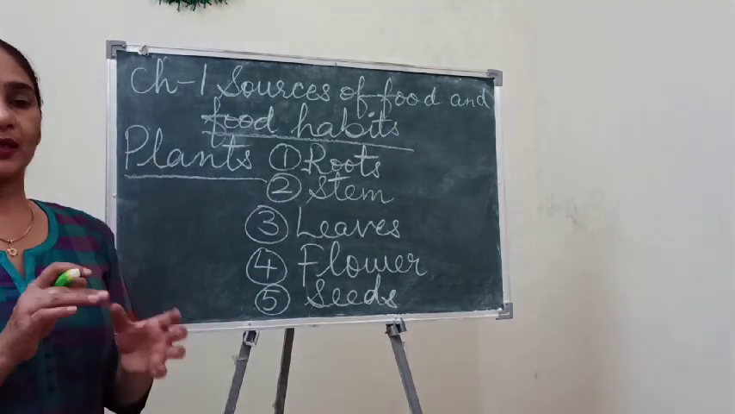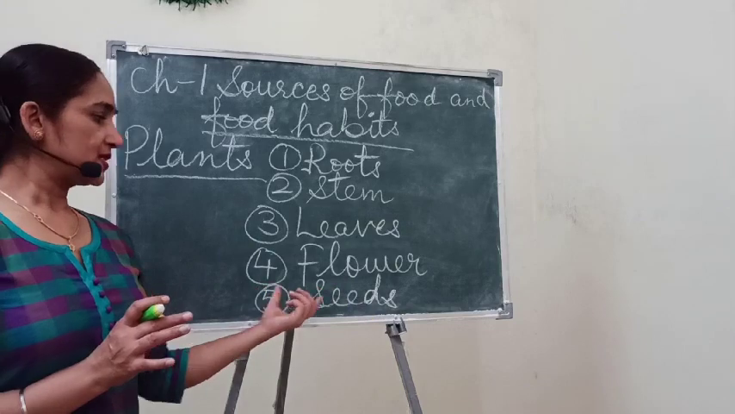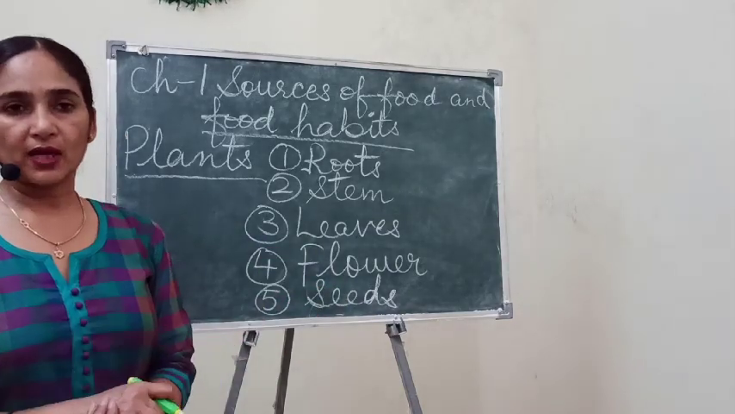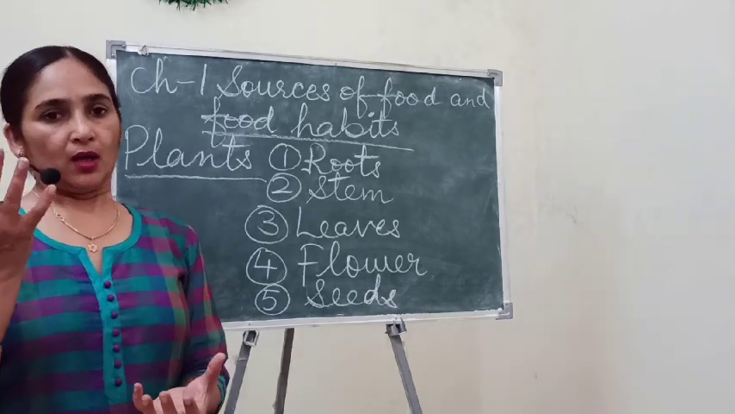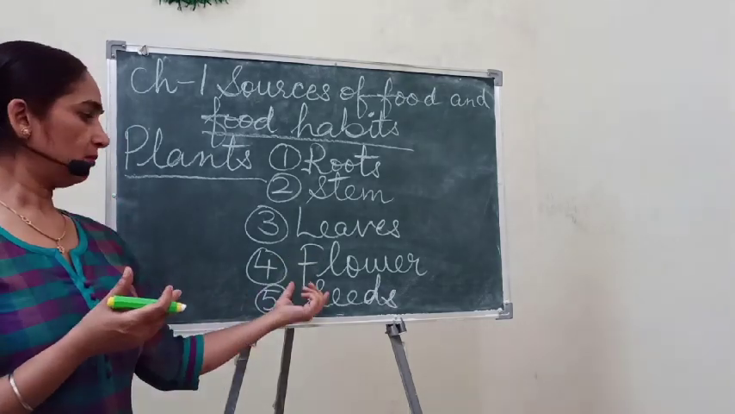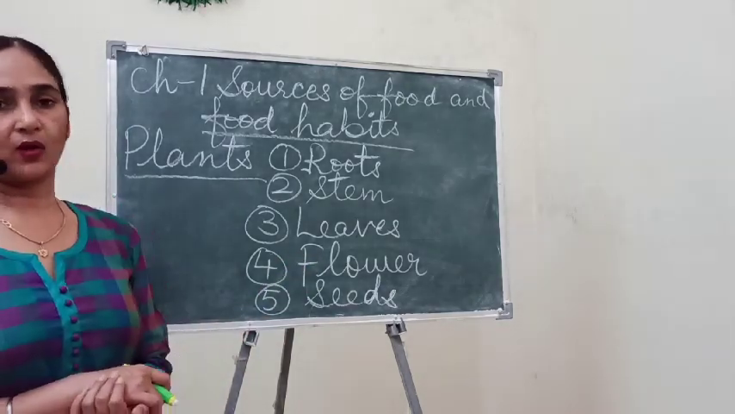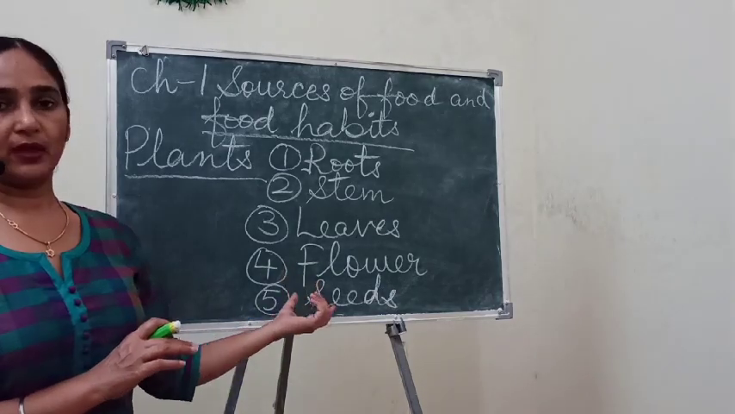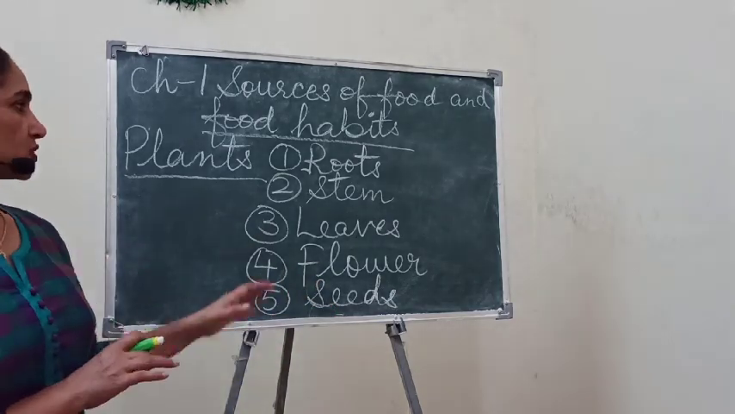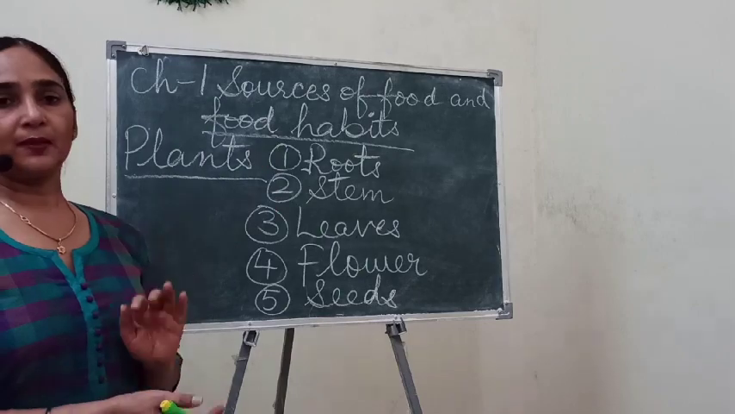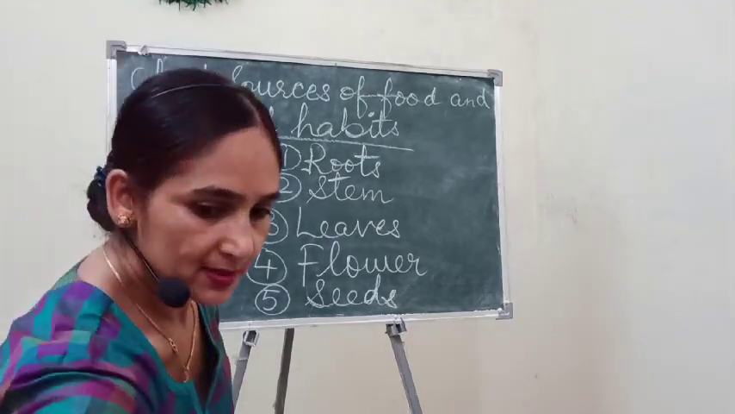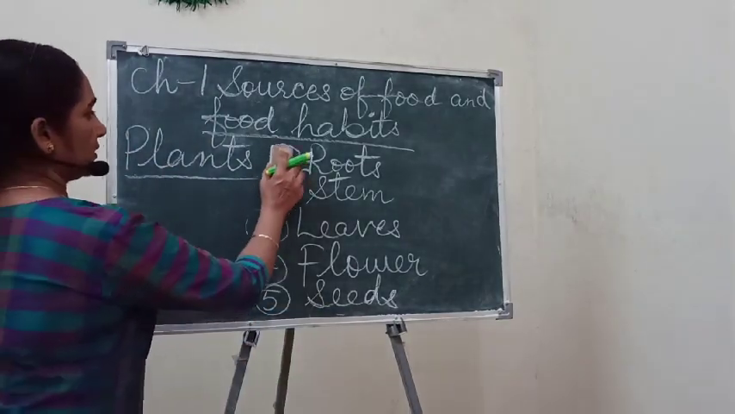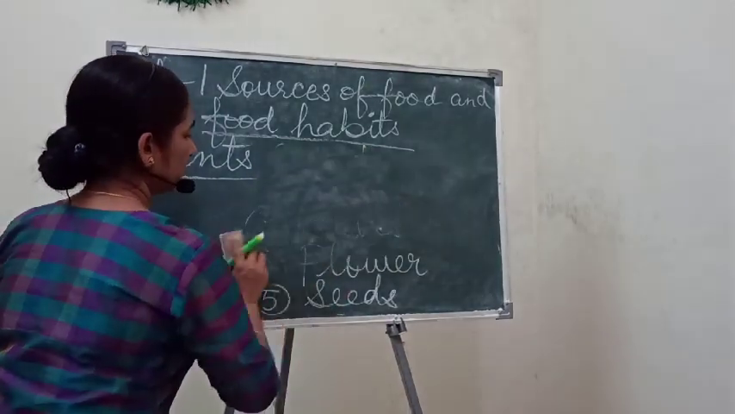So in this way a variety of seeds are obtained from plants, and we cook food from these seeds, or they are included in our daily food. So children, this is about food from plants. Let's see next, food from animals.